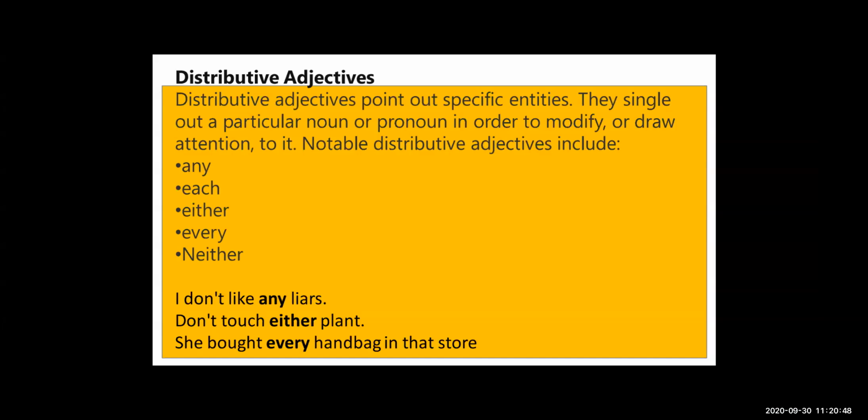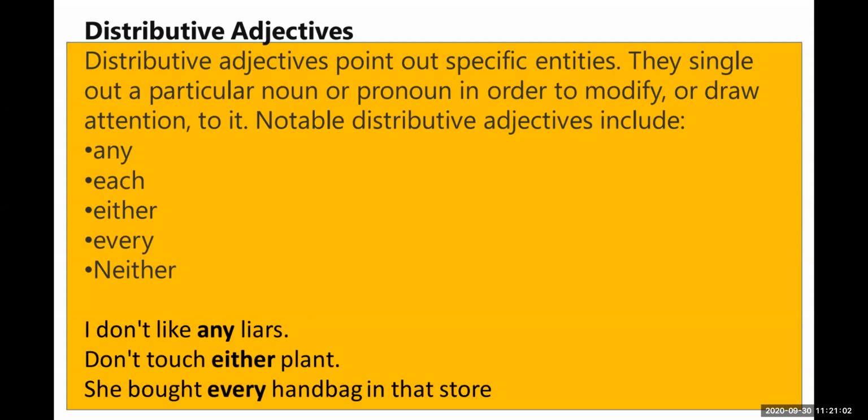Distributive adjectives point out specific entities. They single out a particular noun or pronoun in order to modify or draw attention to it. Notable distributive adjectives include any, each, either, every, neither. So these are the distributive adjectives. Every student should bring rupees 10 for the workshop.